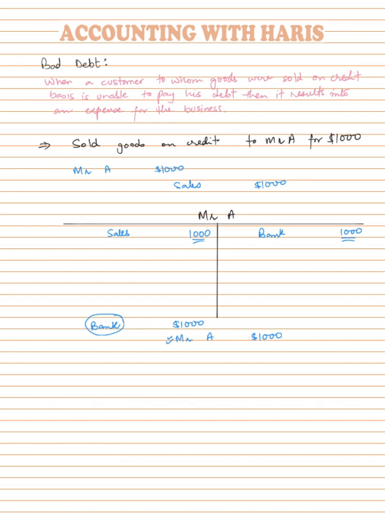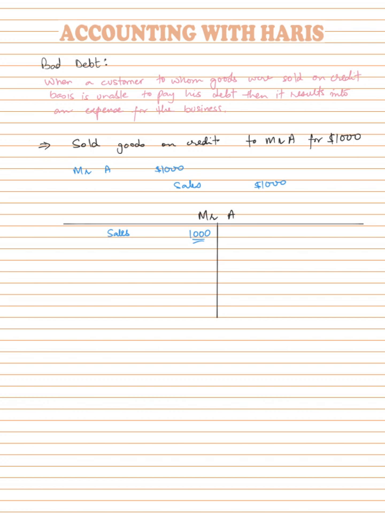But let's say it's confirmed that Mr. A will not be able to return us this amount, because of reasons like Mr. A got declared bankrupt, so he has run out of business, then we will have to